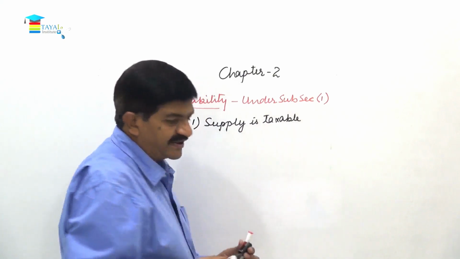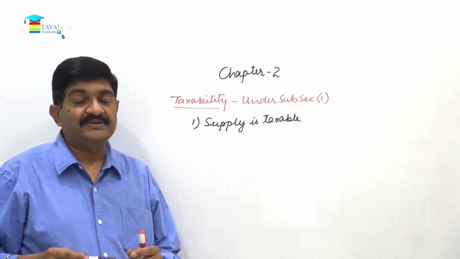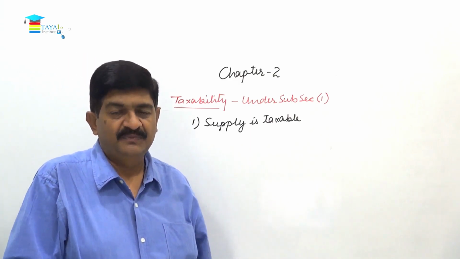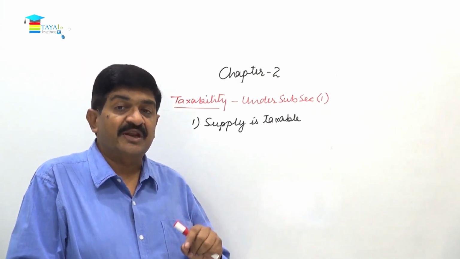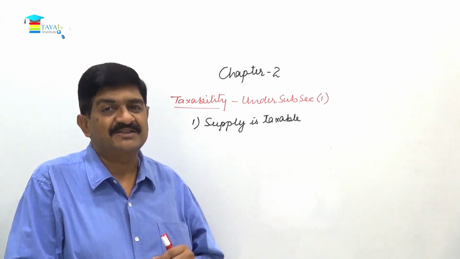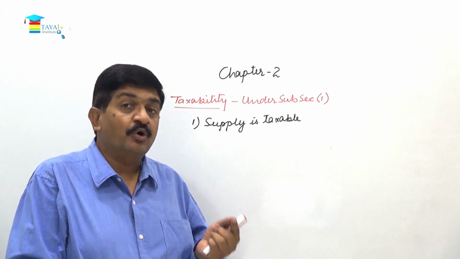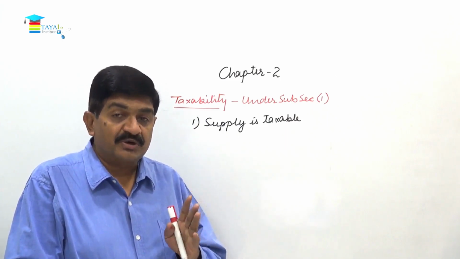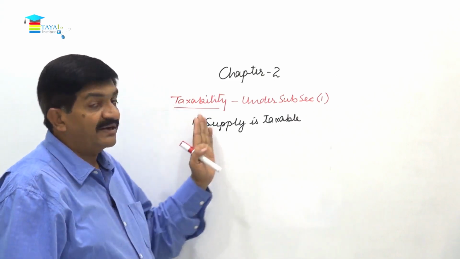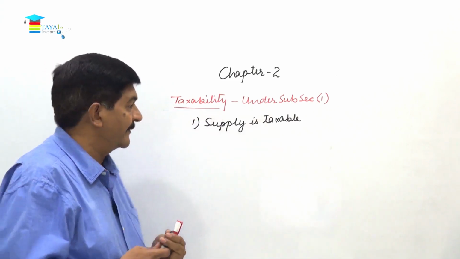By chance, if there is an activity which is already listed in schedule 3, that is not a supply at all, and if any exemption has been allowed, then that will not be considered as a taxable supply. So you can say all the supplies minus those not regarded as supply minus exemption, what is remaining is a taxable supply.